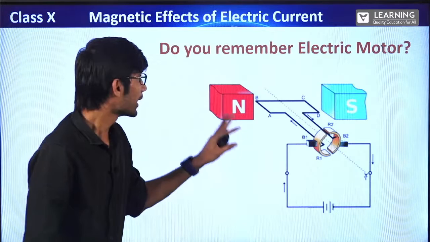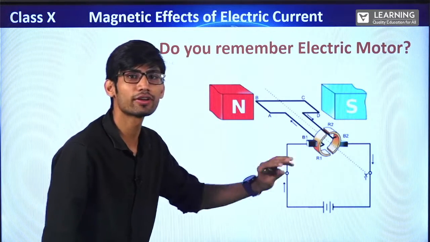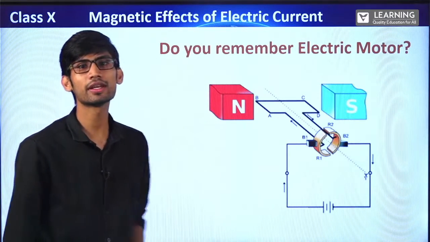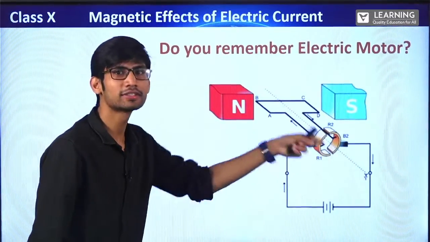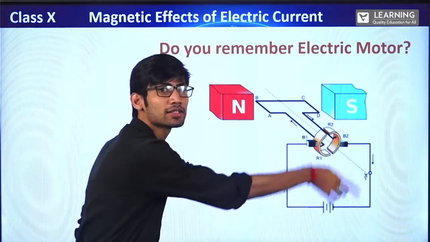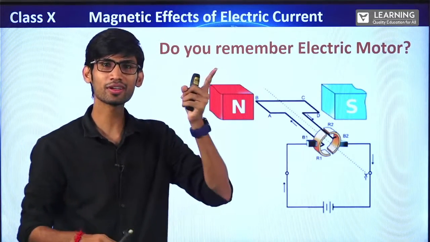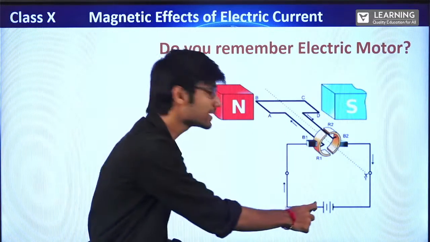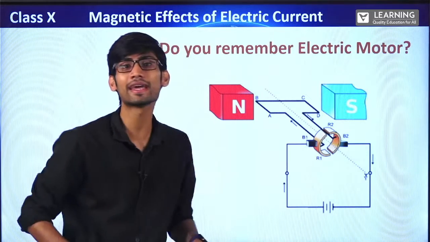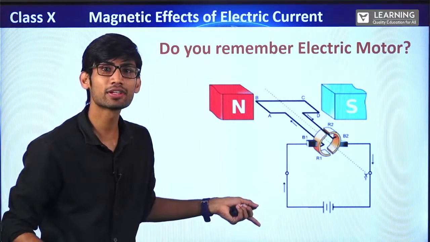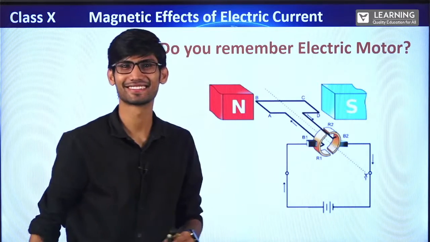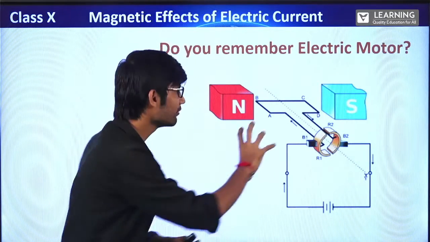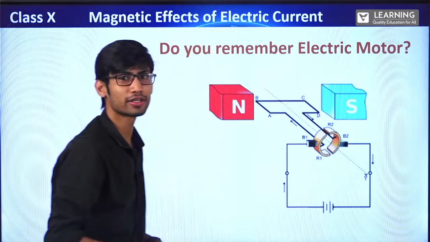The same way, electric generator is opposite of electric motor. What happens in electric motor? We pass current, then it starts rotating. Electrical energy is converted into mechanical energy. Remember? But in electric generator, when we rotate this, current will be generated in the circuit.